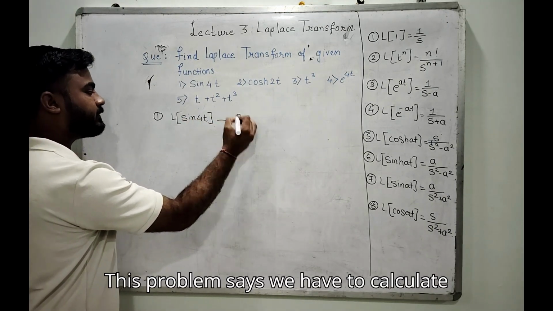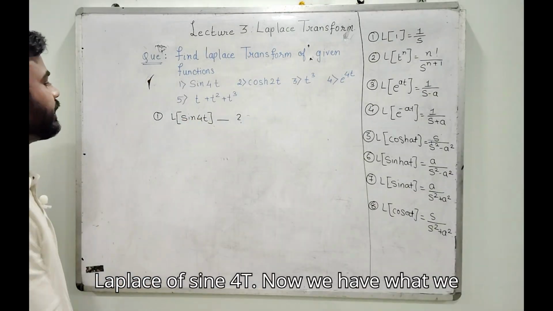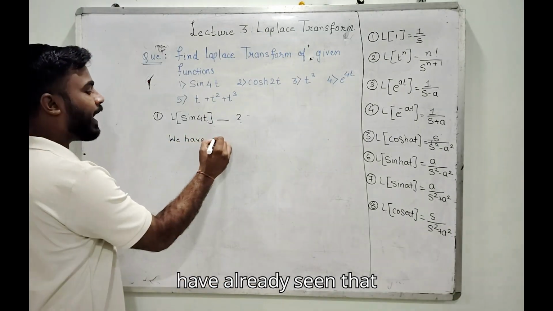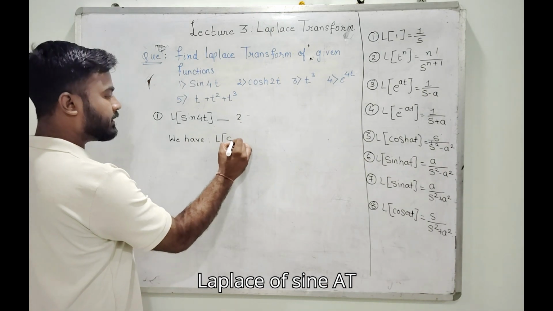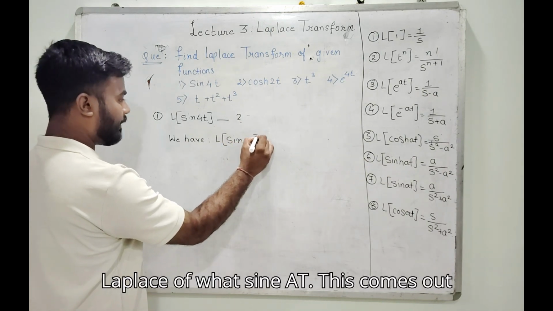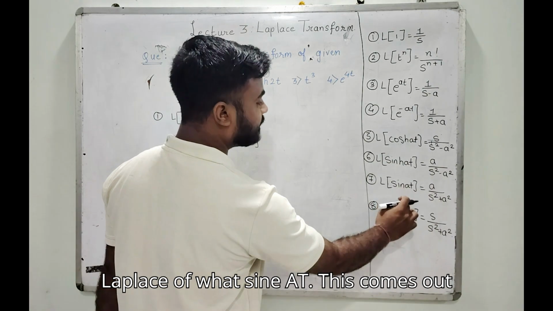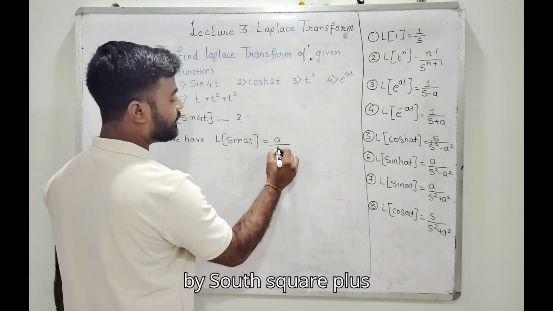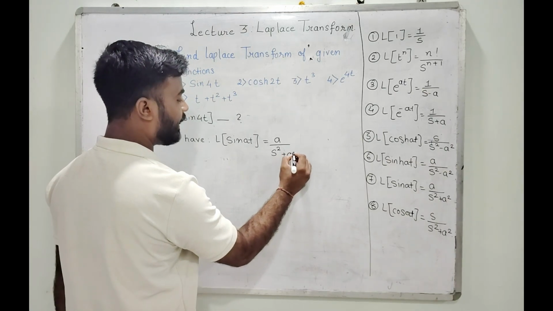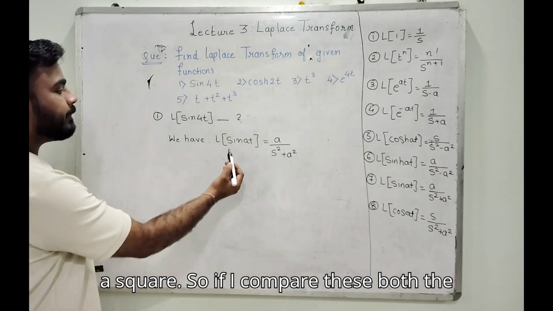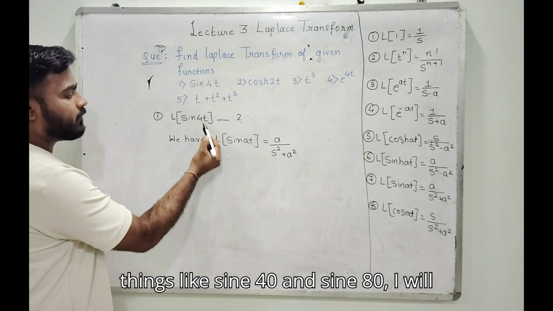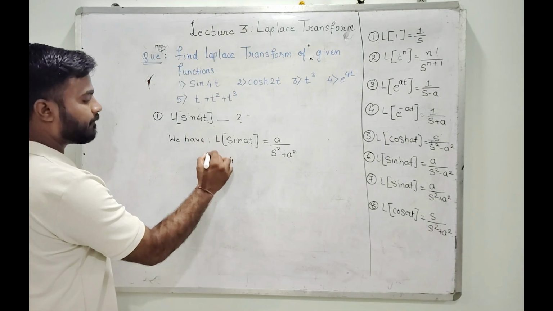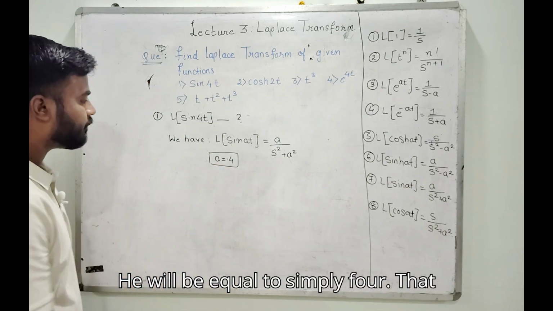Suppose I want to calculate Laplace of sine 4t. We have already seen that Laplace of sine at comes out to be a divided by s square plus a square. If I compare sine 4t and sine at, I get the value of a equal to 4.